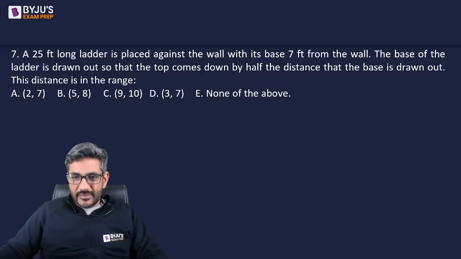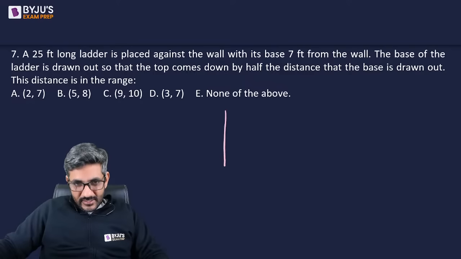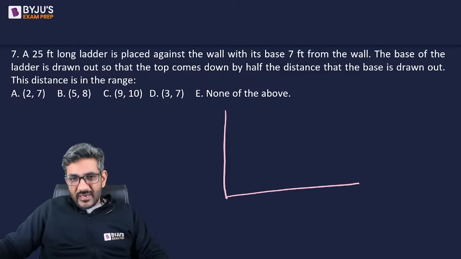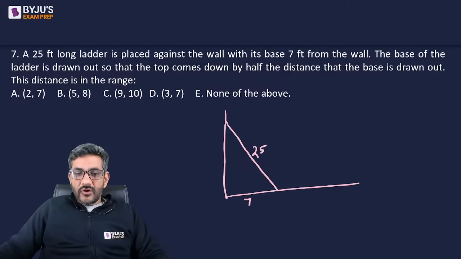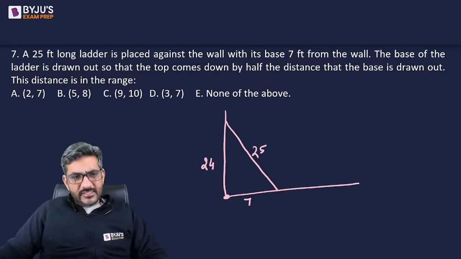चलिए करना शुरू करते हैं फिर. A 25-foot long ladder is placed against the wall with its base 7 feet from the wall. So let's say this is the wall, this is the ground. So 25 feet ladder is 7 feet away from the wall. So 25 feet अगर है, so this is the 25 feet ladder and it is 7 feet away from the wall. So now from here can I say that this distance would be 25 square minus 7 square, that is 24 square. So इसका मतलब 24, वैसे भी याद होगा आपको 7, 24, 25 is straight away the Pythagorean triplet.